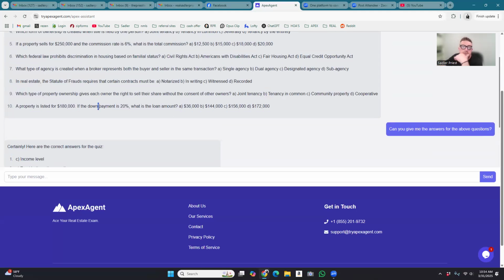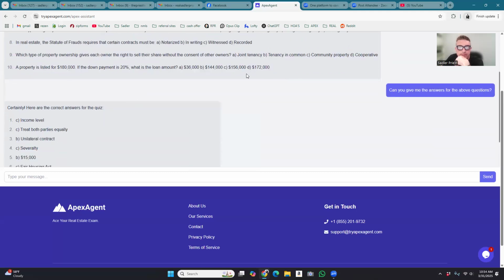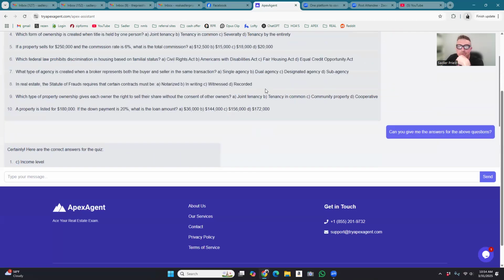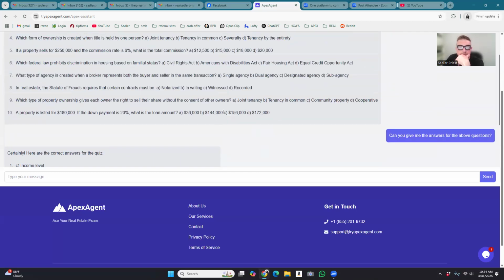Oh, see, they tricked me on this one. So look, a property is listed at 180,000. If the down payment is 20%, what is the loan amount? So 20% is 36,000. I needed to subtract that from there and then get the answer. 144,000. So it should have been that one right there, because obviously you subtract 36,000 from this, and this is where you're at. So make sure you read the questions fully, because they did give me an option to not read them fully. That's what we went with.